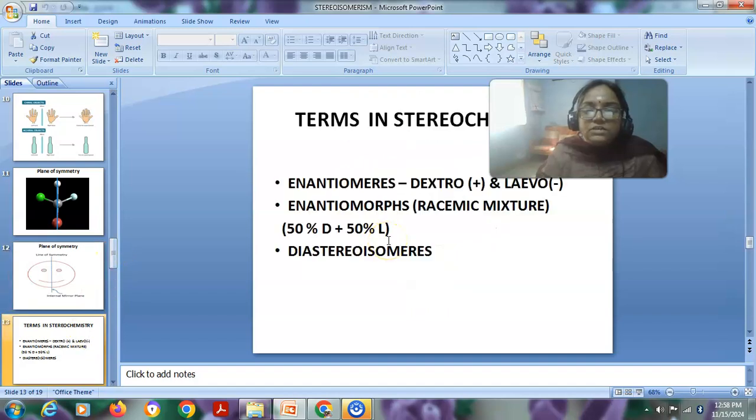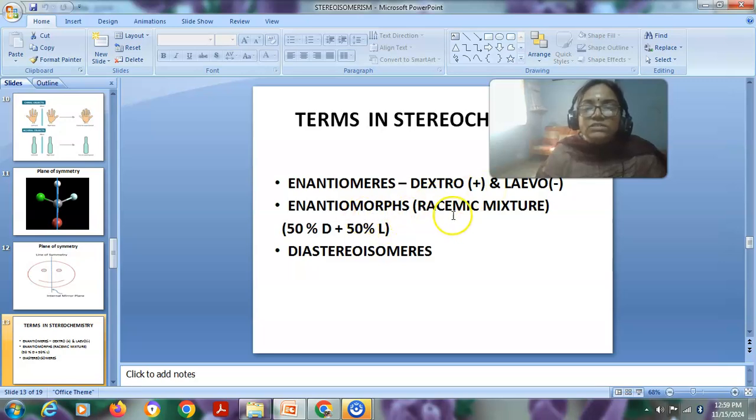Then these are some of the terms we use in stereochemistry. One is enantiomers, another one is enantiomorphs, then diastereoisomers. Dextro compounds are given by the symbol plus, and levo compounds or levorotatory compounds are given by the symbol minus. Dextrorotatory compounds have the tendency to rotate the plane polarized light towards the right side, and the levorotatory compounds have the tendency to rotate the plane polarized light towards the left side. And these two are called enantiomers.